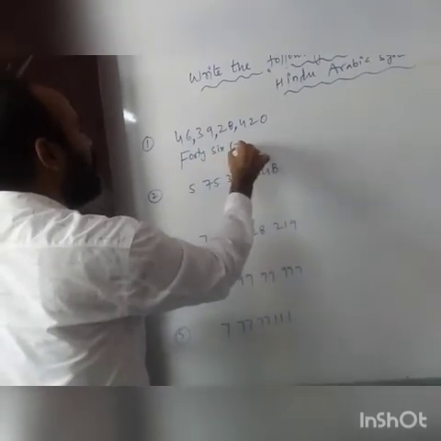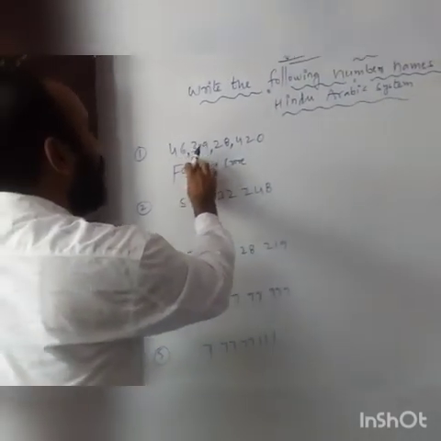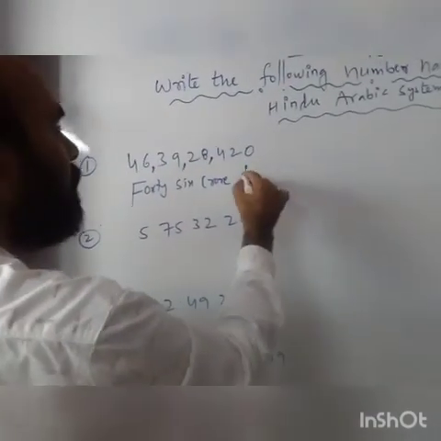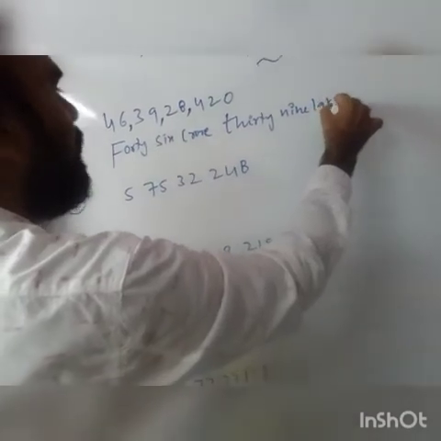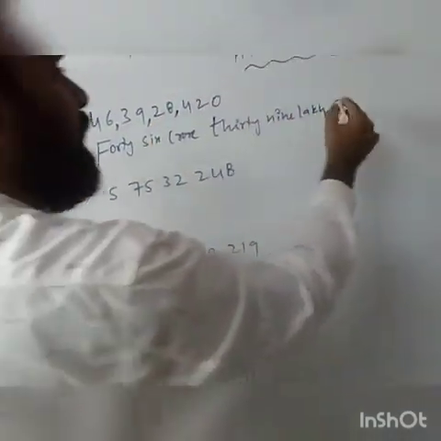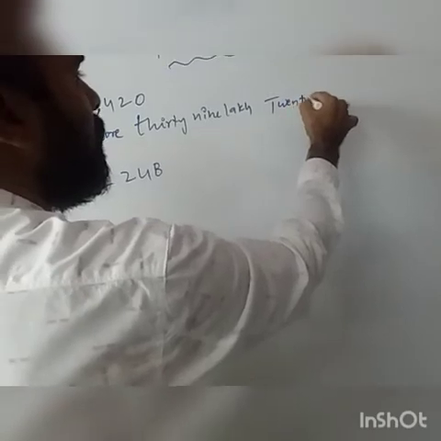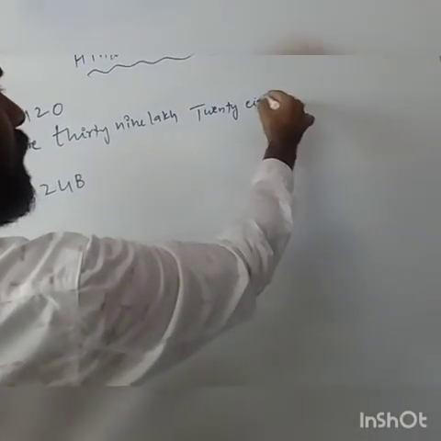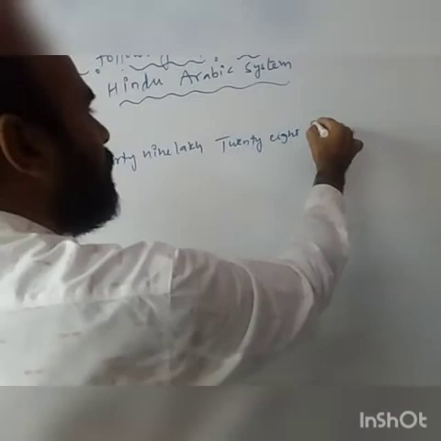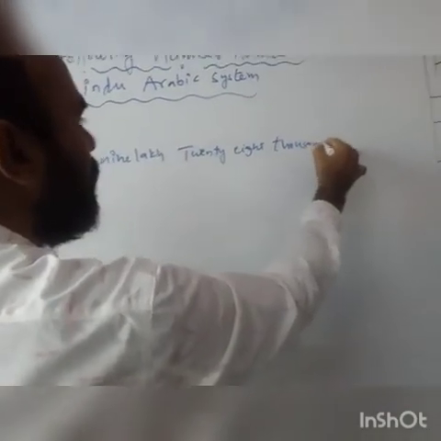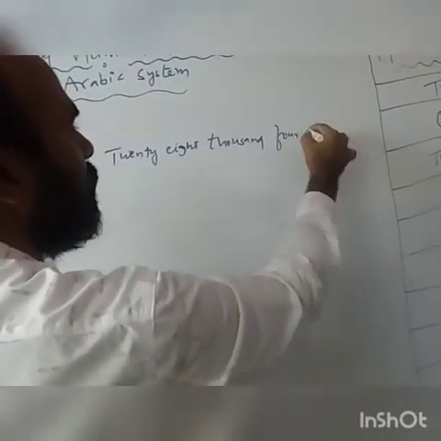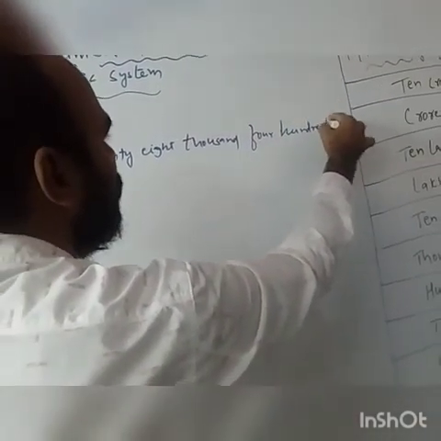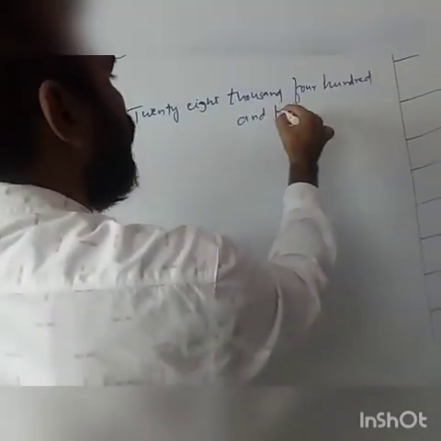46 crore, 39 lakh, 28,000, 420. This is the name of the first number.